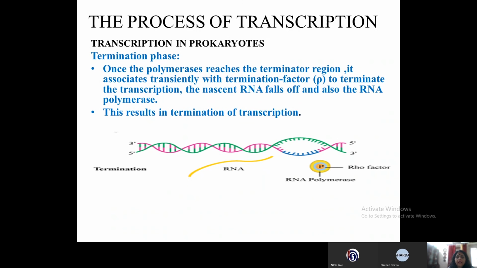Okay. And then comes the terminating phase. Once the polymerase reaches the terminator region, it associates transiently with termination factor rho to terminate the transcript. Now the nascent RNA falls. Can you see? All this gets separated the moment it comes to the terminator region. The RNA falls out, and the rho factor and the RNA polymerase also get separated. This results in the termination of the transcription.